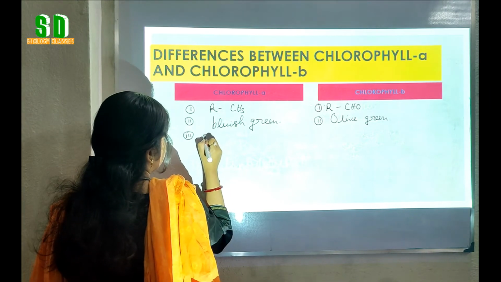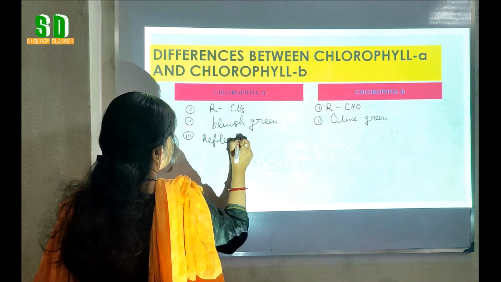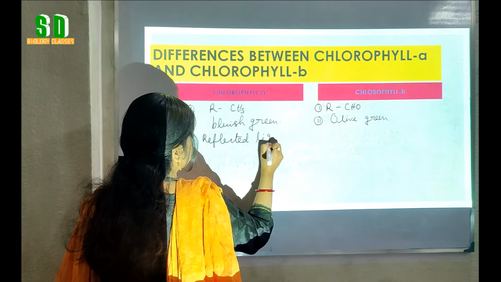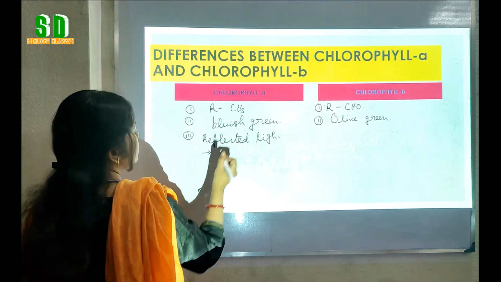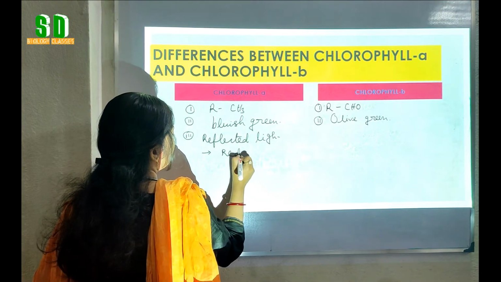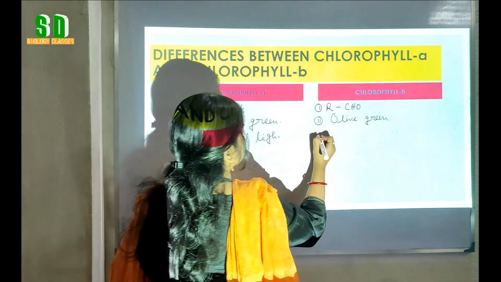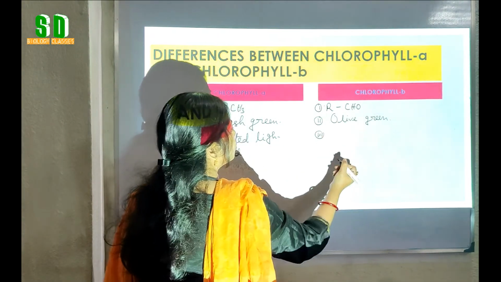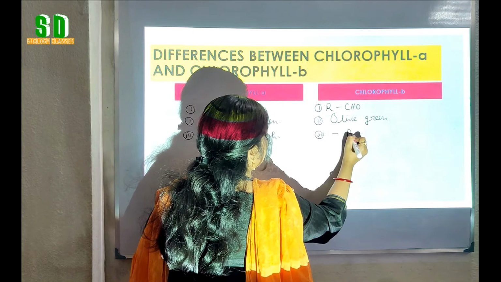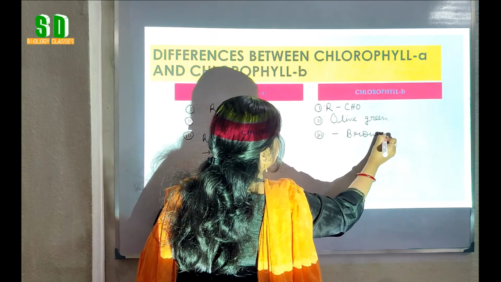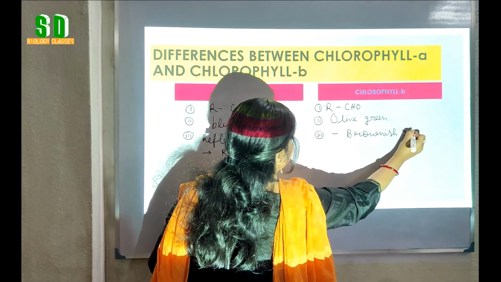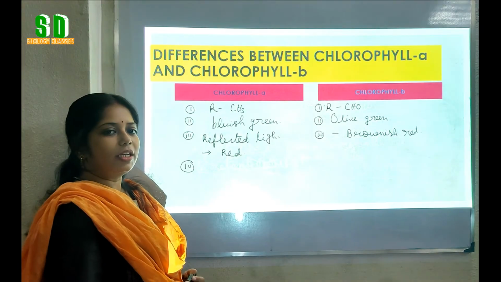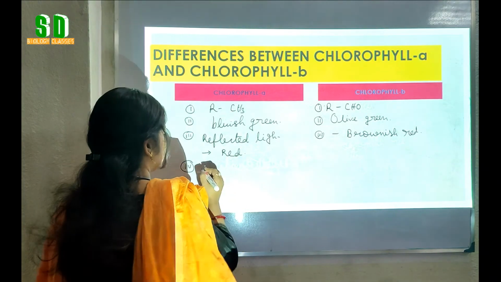In reflected light, the color of chlorophyll A is simply red, whereas in reflected light the color of chlorophyll B is brownish red. What is the color of chlorophyll A and B molecule in transmitted light?